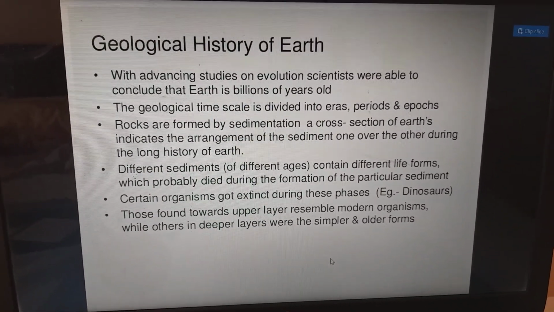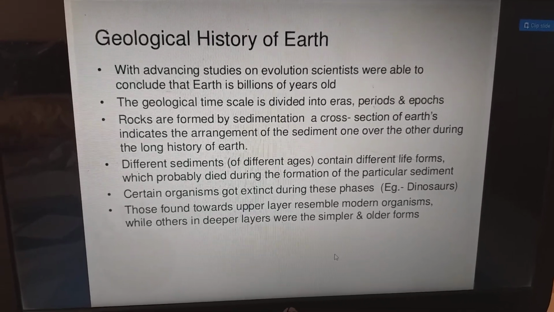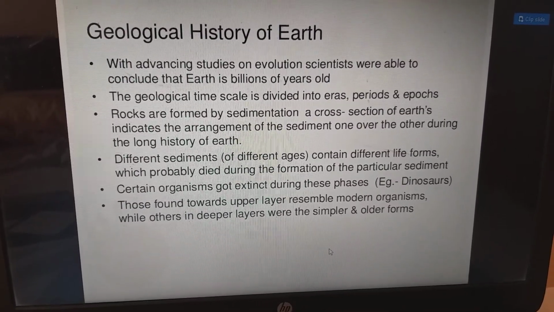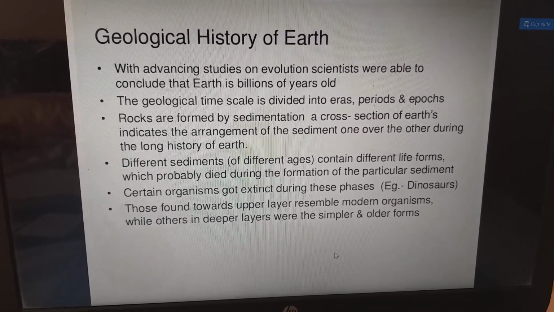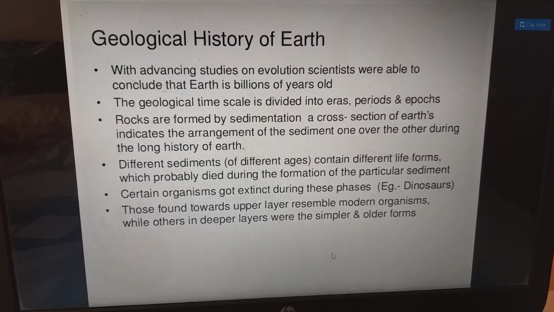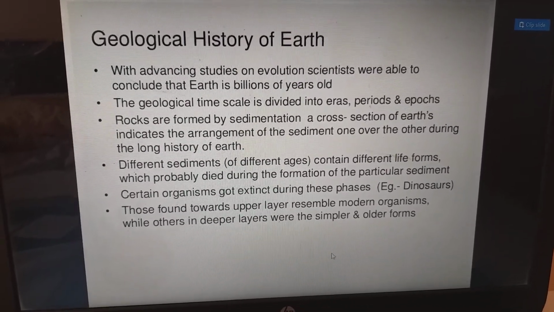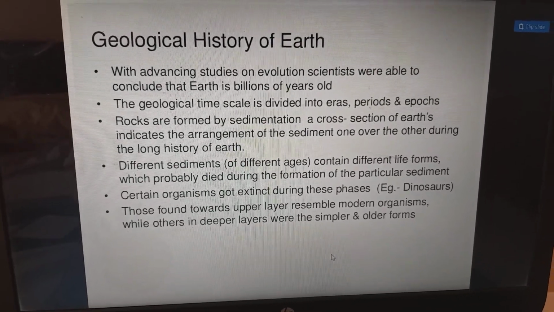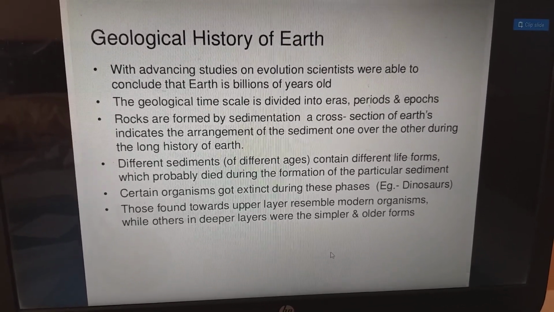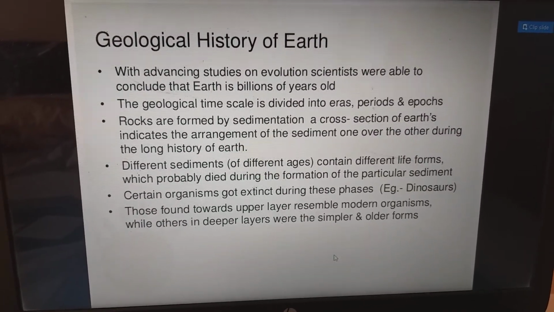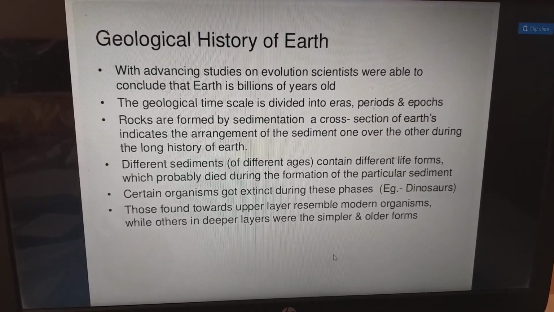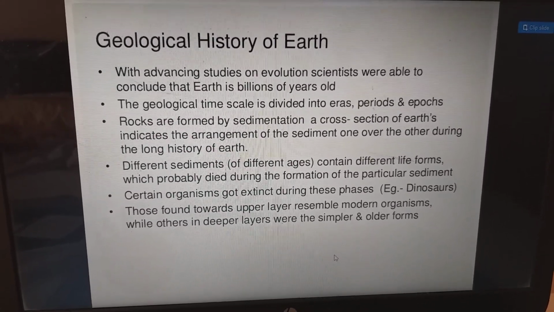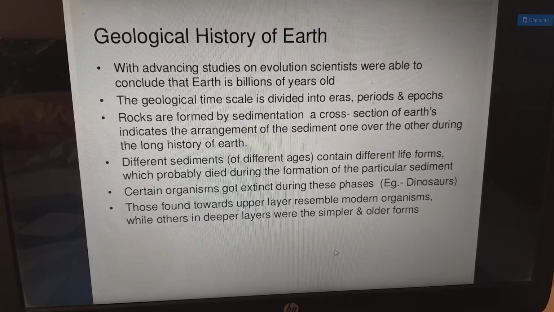So, the geological history of Earth. With advancing studies on evolution, scientists were able to conclude that Earth is billions of years old. The geological time scale is divided into eras, periods, epochs, etc. The rocks are formed by sedimentation. A cross section of Earth indicates the arrangement of the sediments one over the other during the long history of Earth. Different sediments of different ages contain different life forms which probably died during the formation of that particular sediment.